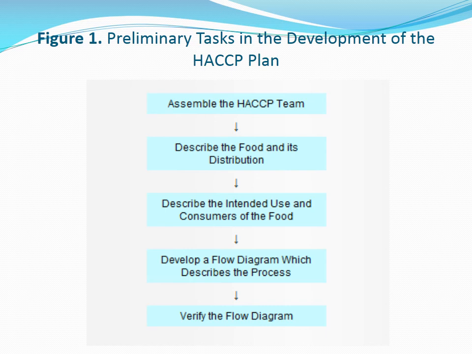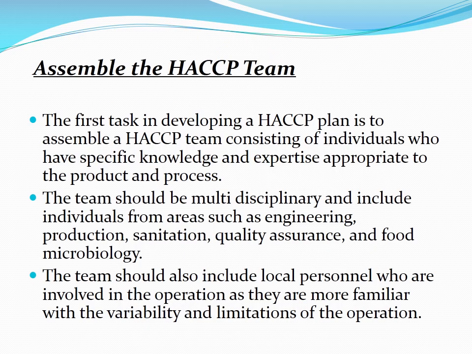First of all, assemble the HACCP team, then describe the food and its distribution. After that, describe the intended use and consumers of the food. Develop a flow diagram which describes the process and verify the flow diagram. Now, assemble the HACCP team.